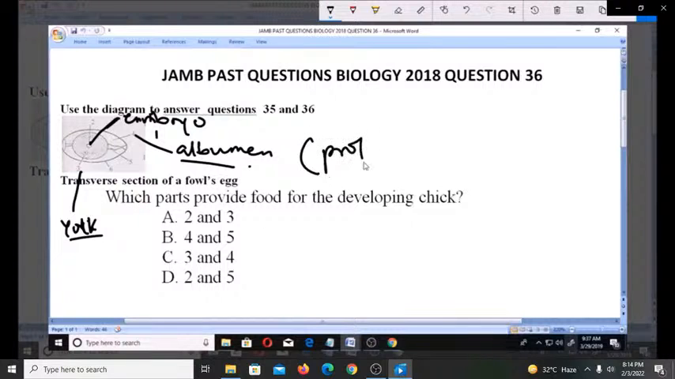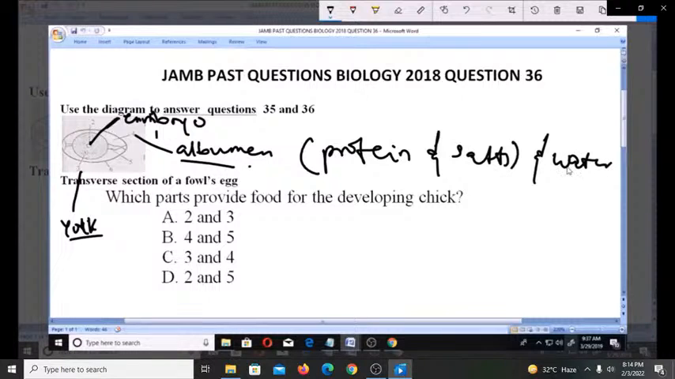They give the developing chick protein and what? Salts, as well as water. And with this, the developing chick can grow effectively. So it's better we understand this in perspective. These 2 things supply the embryo in the middle with enough food to develop. So that makes option C the right answer, because option C has 3 and 4, which is the yolk and the albumin. Thank you.